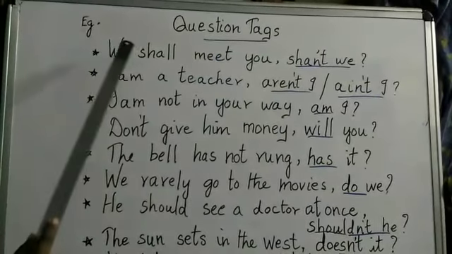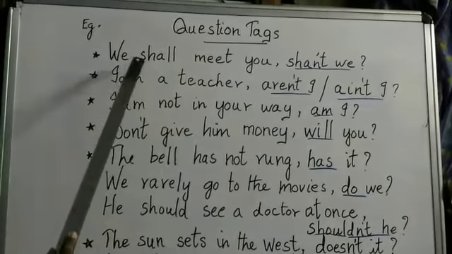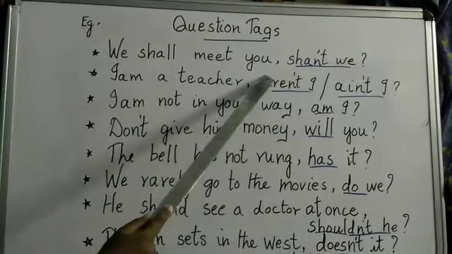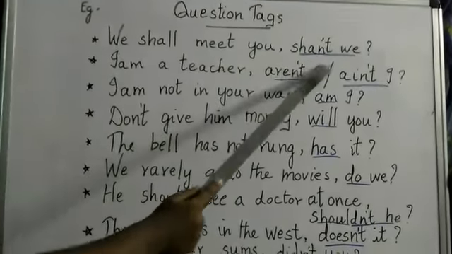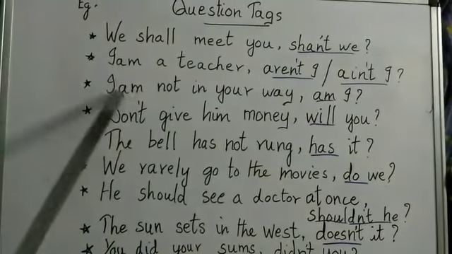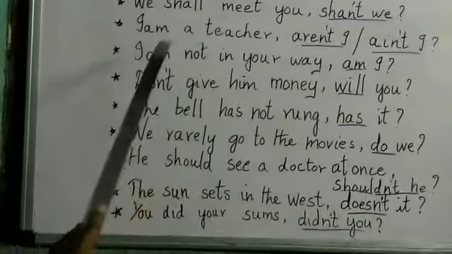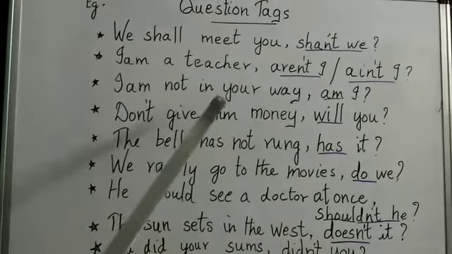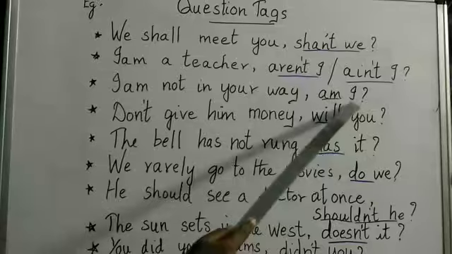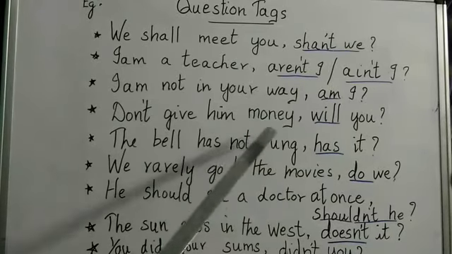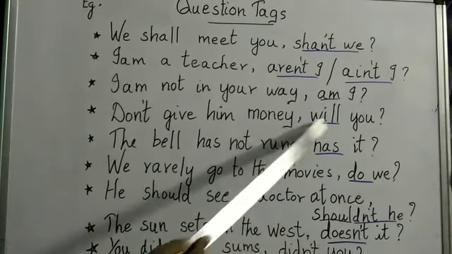We shall see some more examples on question tags. First one, we shall meet you. Shall plus not what? Shan't we? I'm a teacher. Aren't I or ain't I? I'm not in your way. It is a negative sentence, so am I. Don't give him money. This is an imperative sentence, so you should use will you.